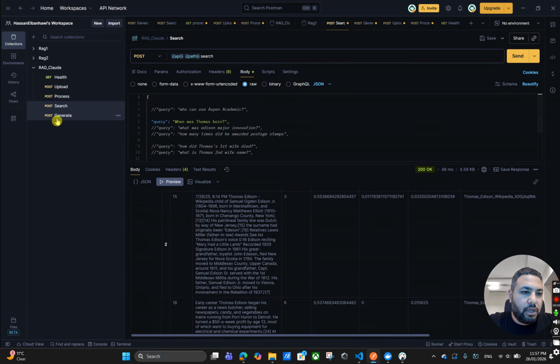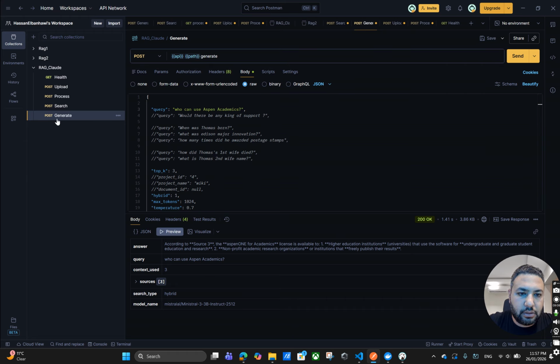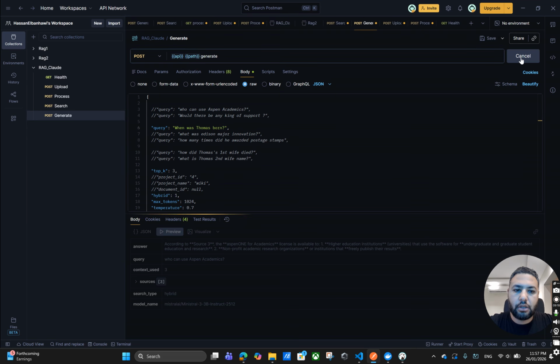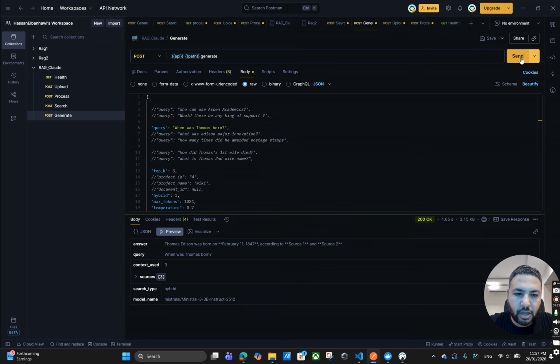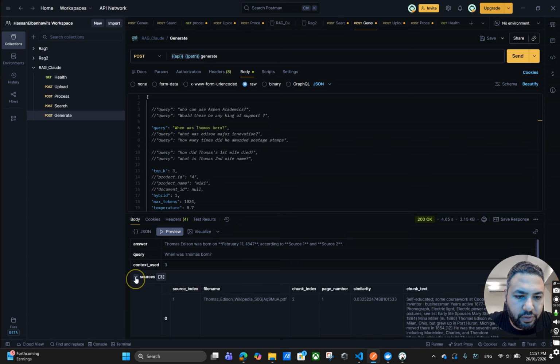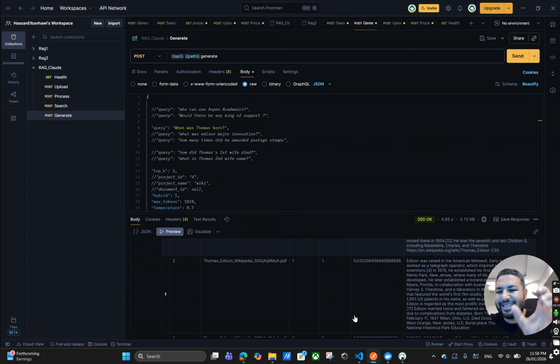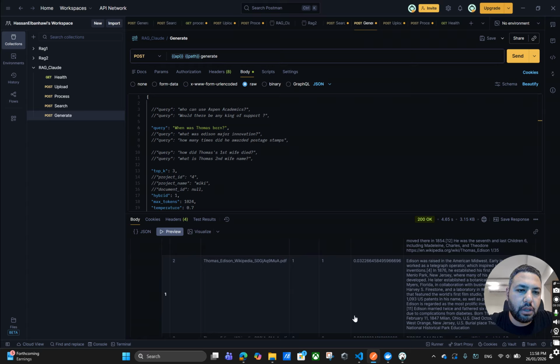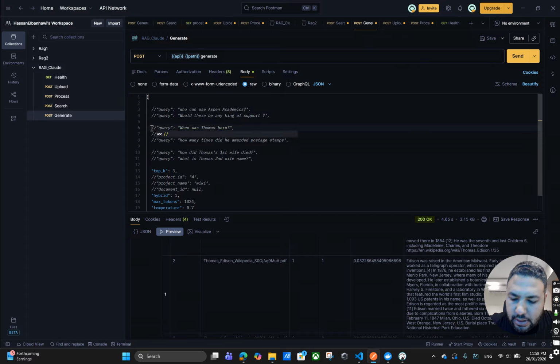This can be seen here. So if we go here to the generation, let me take this out and let's try: when was Thomas born? Let's see what will happen here. He is telling me that he was born on this date, and he's giving me also the source. If we expand these sources, we can see the exact text coming from the document that we have provided.